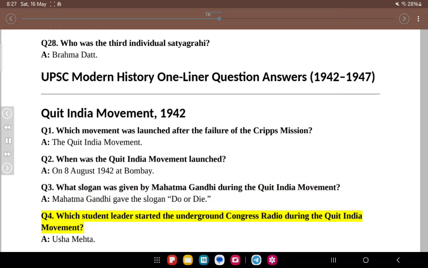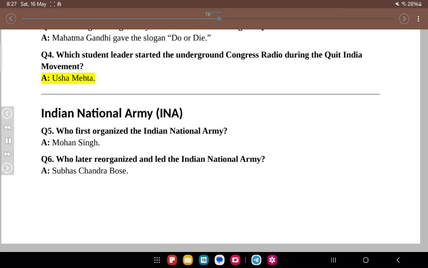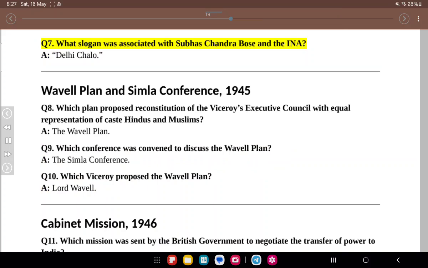Q4. Which student leader started the Underground Congress Radio during the Quit India Movement? A. Usha Mehta. Indian National Army, INA. Q5. Who first organized the Indian National Army? A. Mohan Singh. Q6. Who later reorganized and led the Indian National Army? A. Subhash Chandra Bose. Q7. What slogan was associated with Subhash Chandra Bose in the INA? A. Delhi Chalo.